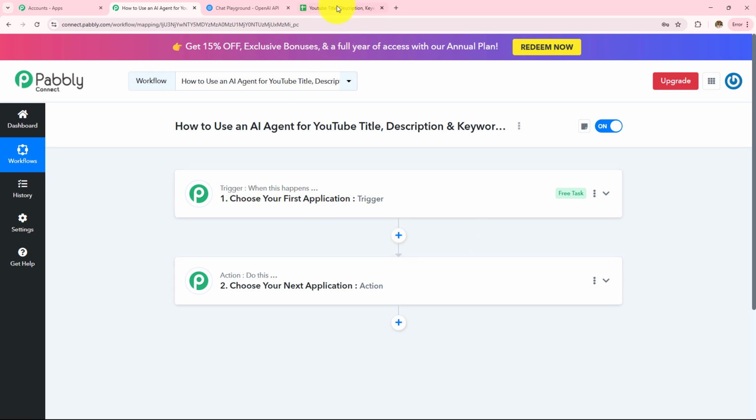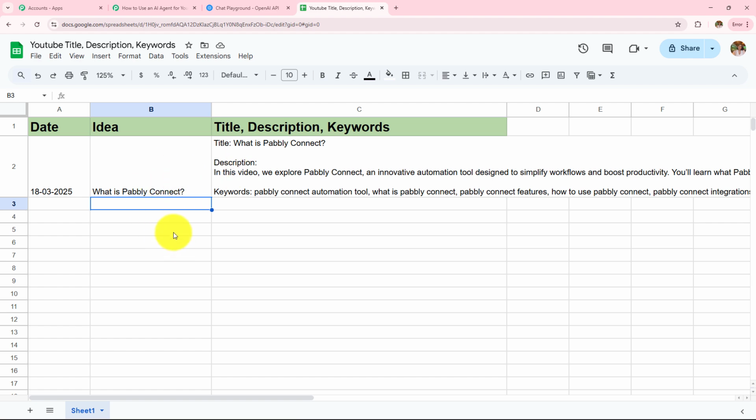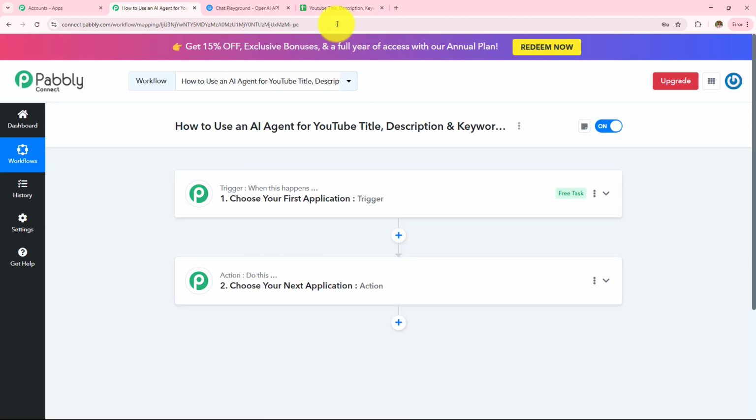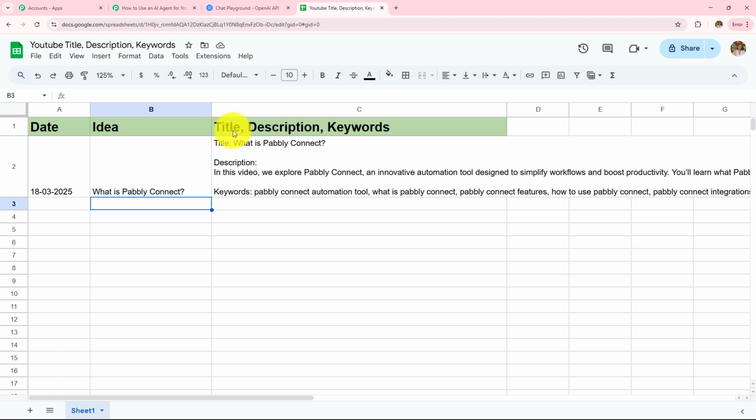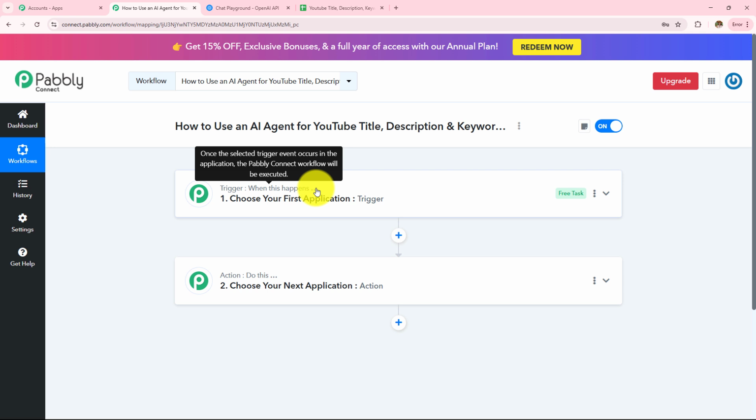happens. So when I add my idea in this particular spreadsheet, and then the action says do this, it will automatically generate the title, description and keywords for my YouTube video. So here in my trigger application, I'll be taking Google Sheets, and then in my action application, I'll be taking the AI agent, which I'm using here as OpenAI.